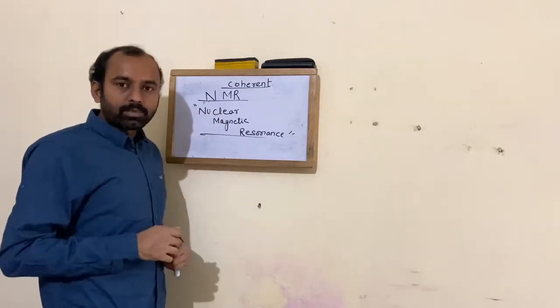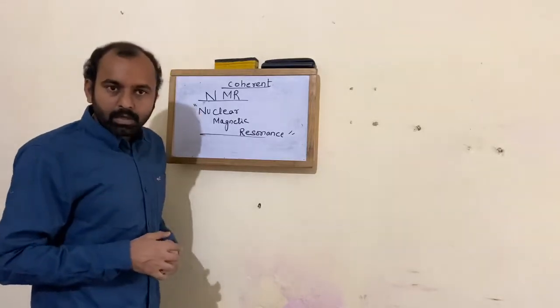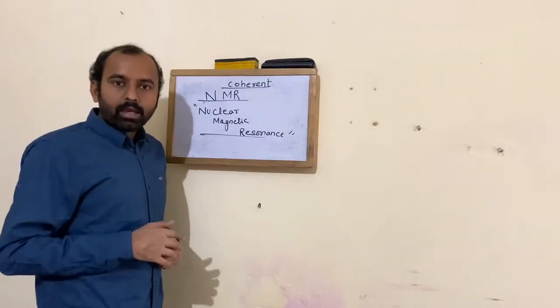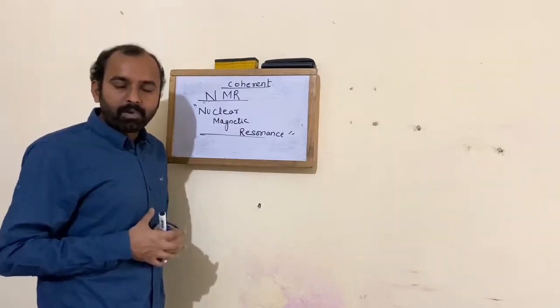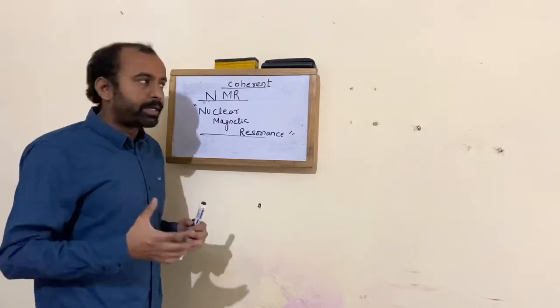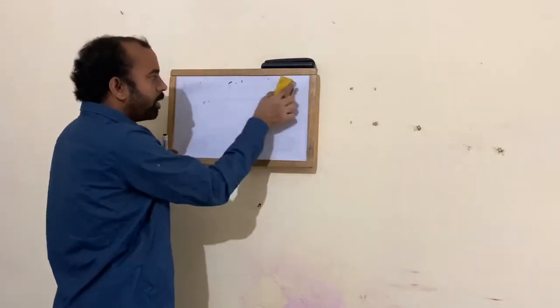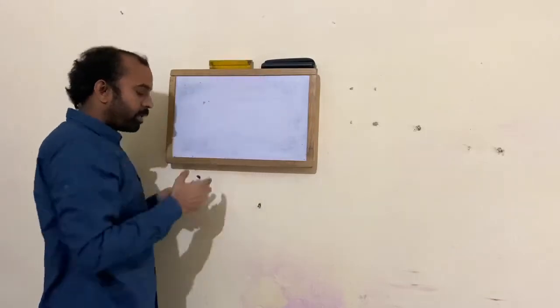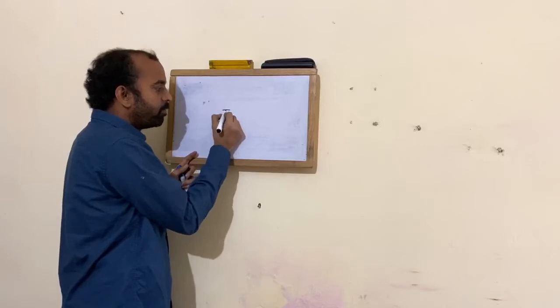Now the question comes whether all nuclei are NMR active, and if not, why, and what type of nuclei are NMR active and what type of nuclei are NMR inactive. So let us see the concept called magnetic quantum number, which explains the I value.